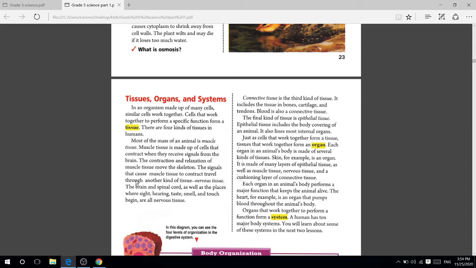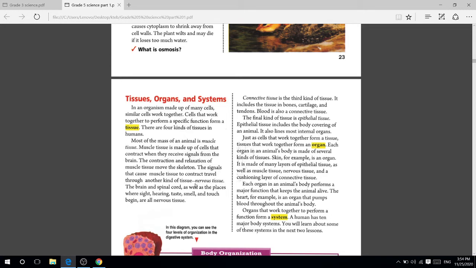The signals that cause muscle tissue to contract travel through another kind of tissue. The signals that the brain gives to the muscles to contract are transported by what? By nervous tissue.